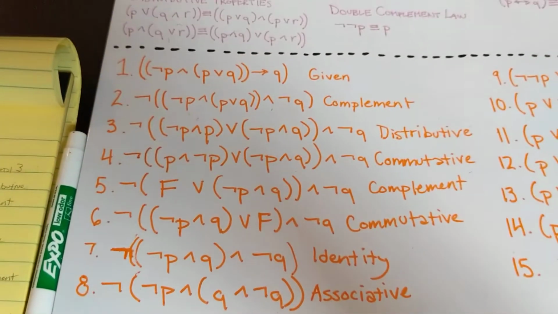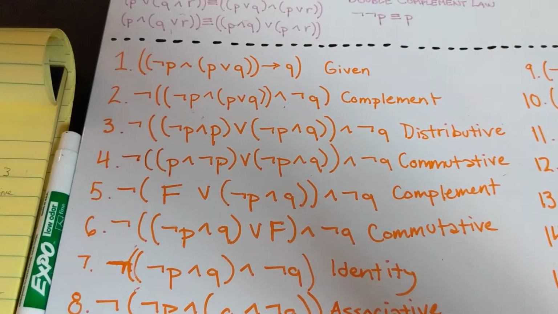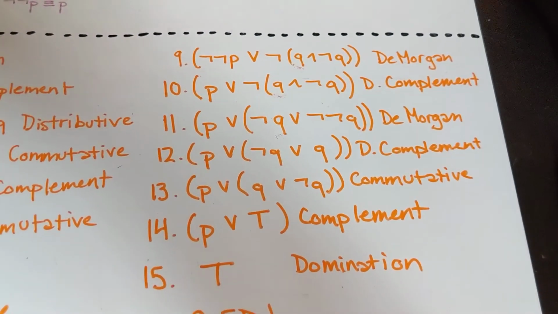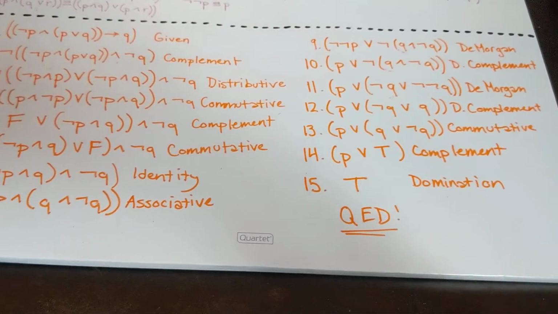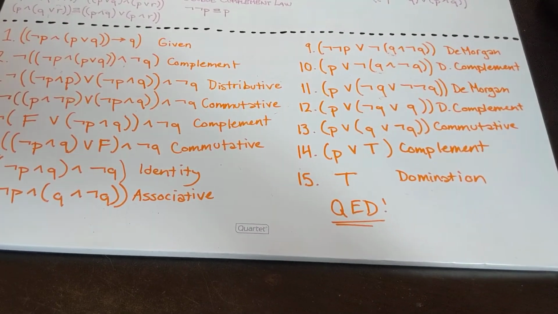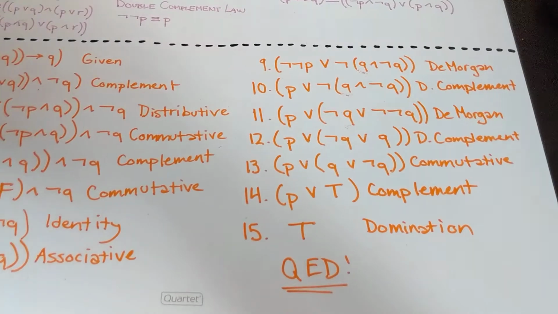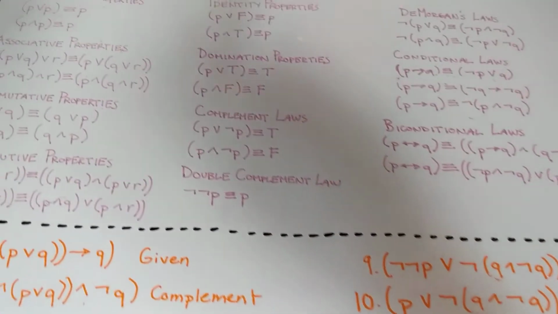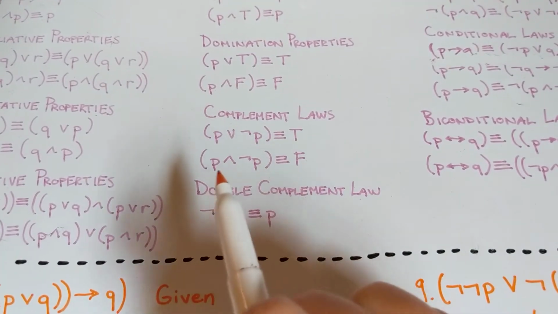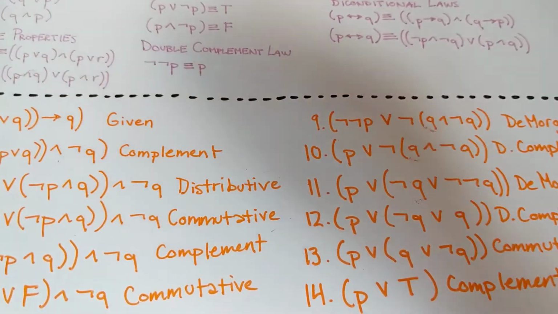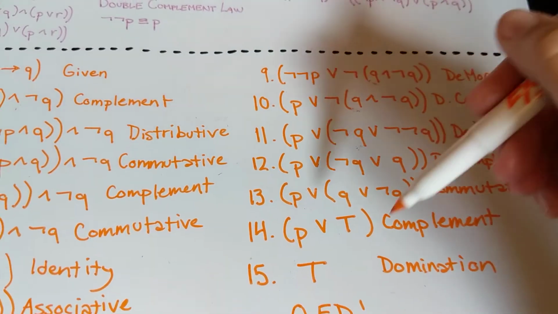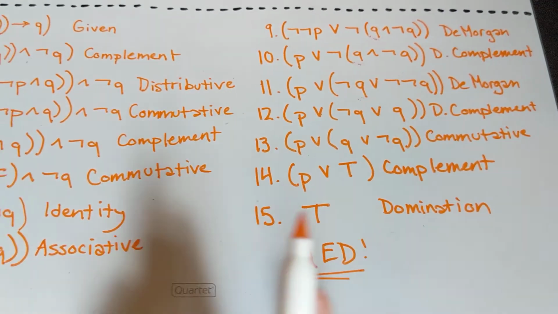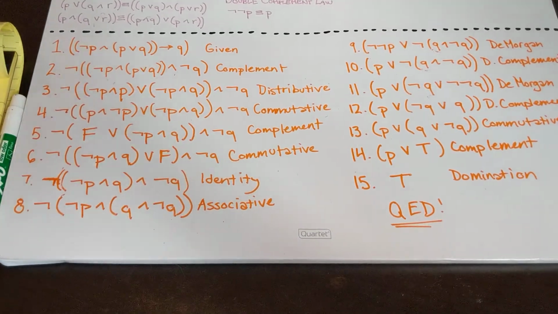So this proof was a lot more finicky than the last one because we kept having to reorder things and deal with our parentheses, right? And this is mostly what these kinds of proofs end up being, is how do you move around the parentheses. So be careful when you're doing proofs on your homework that you have all the properties in the right order before you use them, and that you have everything in the right parentheses, and that your symbols are the right way up and all that stuff. But this is how you do a proof like this.